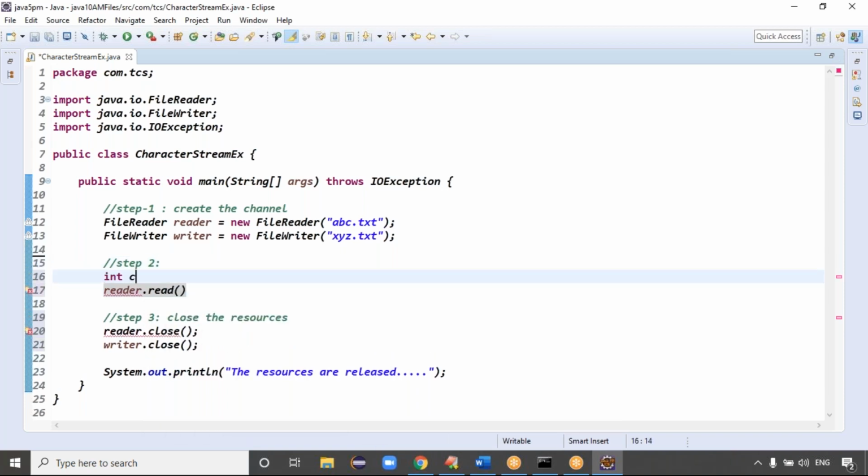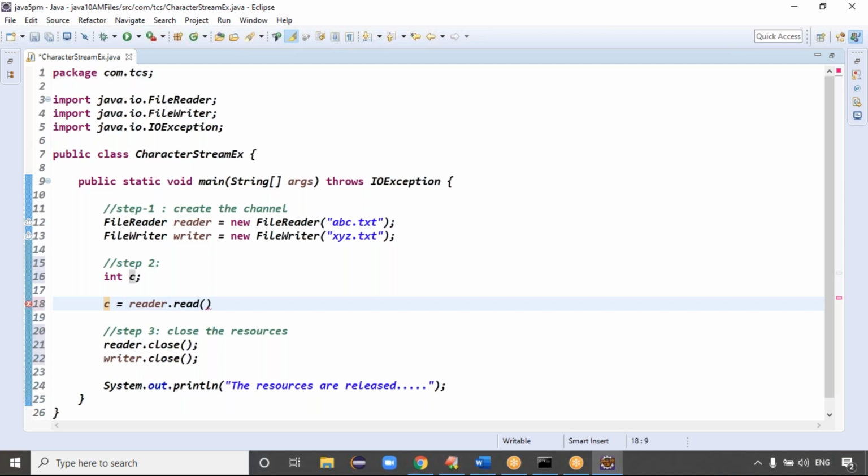The read method returns the Unicode value. That is what I am storing in the integer variable c. Because we read the data and store it in a temporary variable, right? Reader.read method stores it in a temporary variable. Which variable here, guys? c is the temporary variable, right? Exactly, guys.